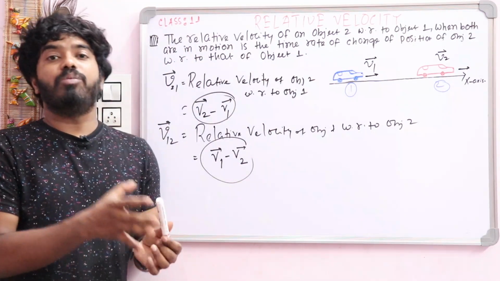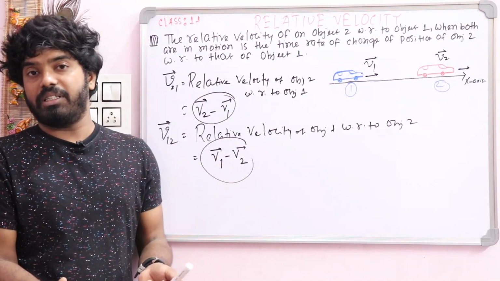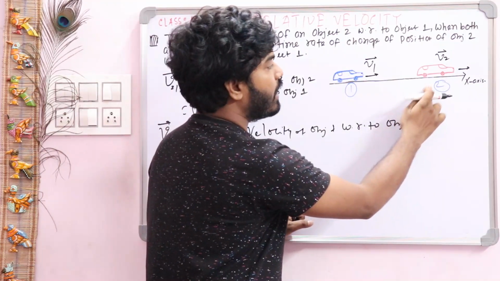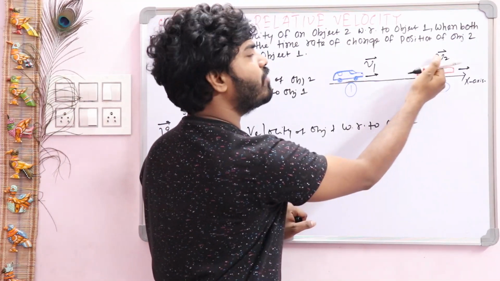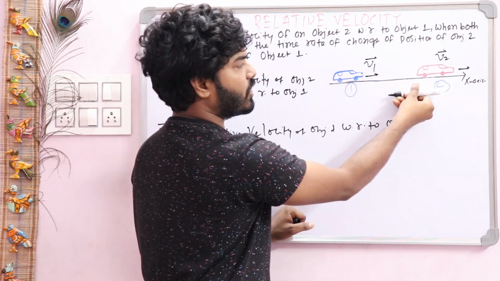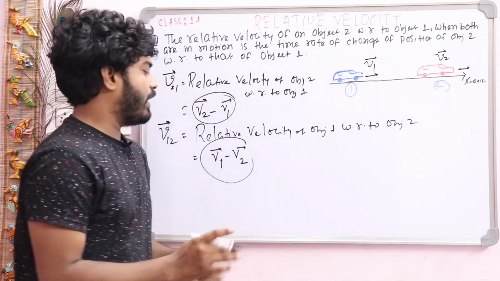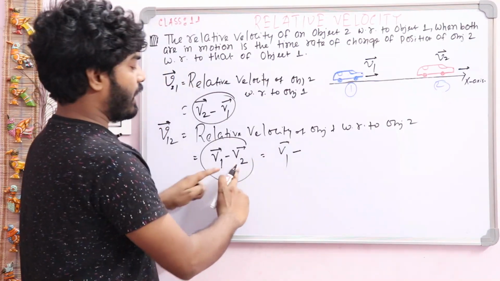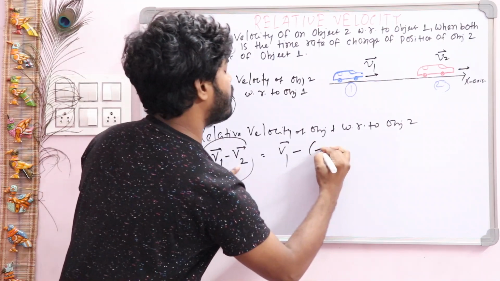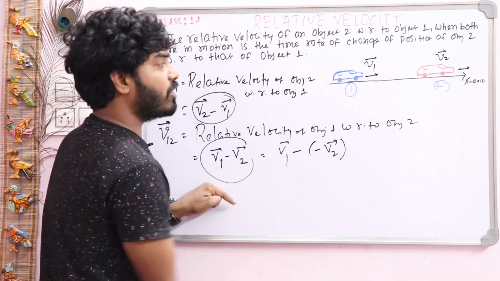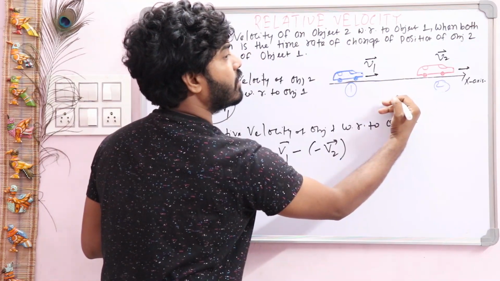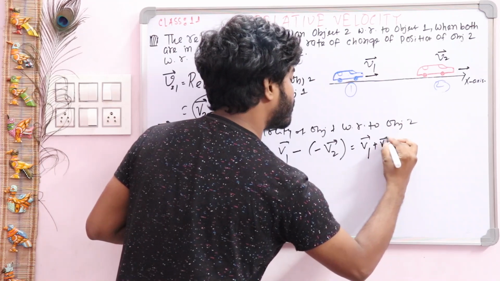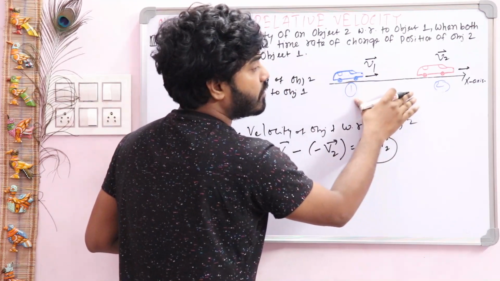But when the objects are moving along opposite directions, then what will be the formula? Suppose object 2 is moving along the opposite direction with velocity v2. In that case, you just see, v1 minus, and in the place of v2 you can write minus of v2. Why minus? Because its direction has changed. Okay, so this answer will be v1 plus v2, and this is the condition when the two objects are moving opposite to each other.